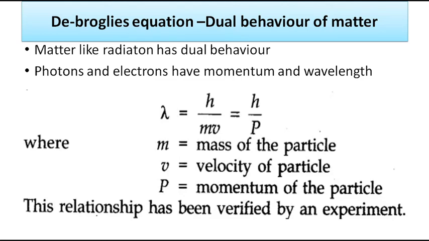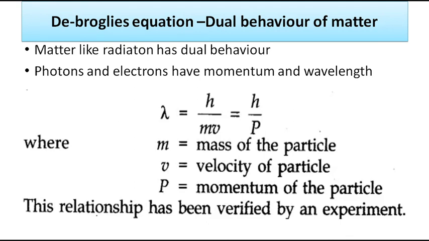Light is a wave, and a wave can show particle-like property. If it is so, a particle is matter, is it not? A particle is matter, that is a solid particle. If it is a solid particle, can it show wave-like behavior also? Yes, it can. So the de Broglie equation helped us to understand that matter or a solid particle can behave like a particle as well as a wave. So like radiation, matter also has dual behavior.